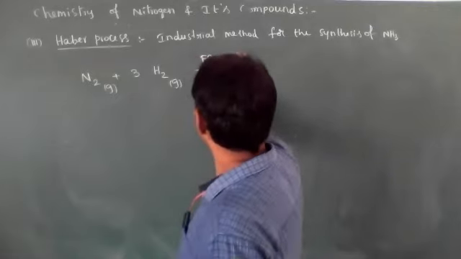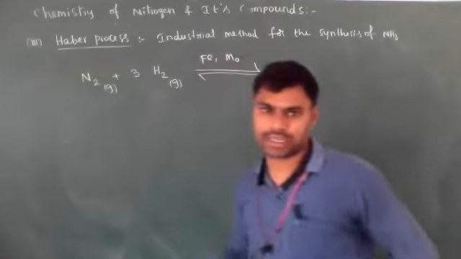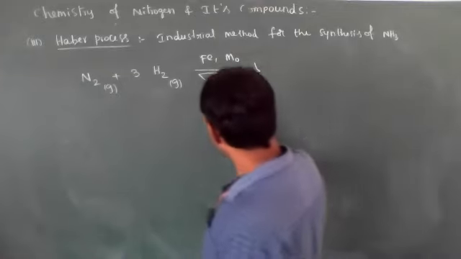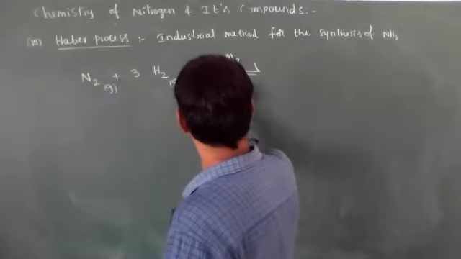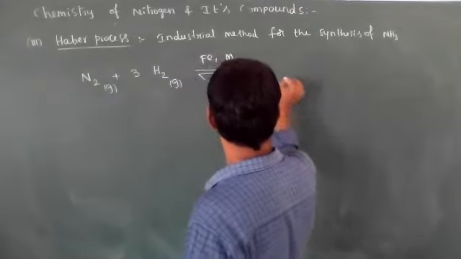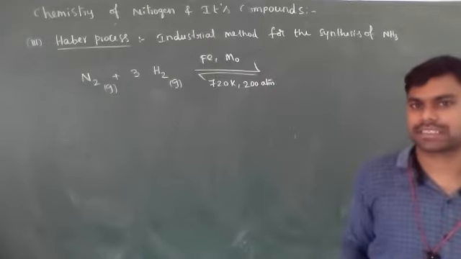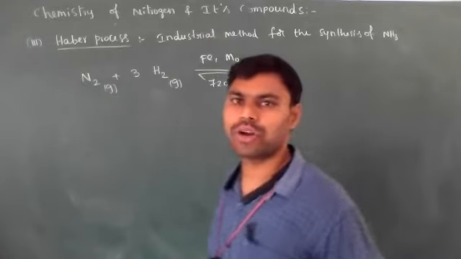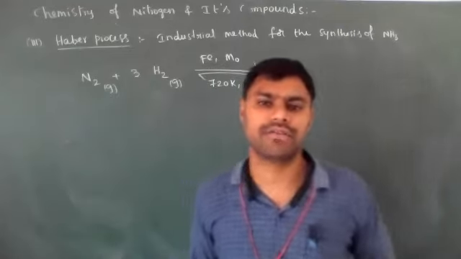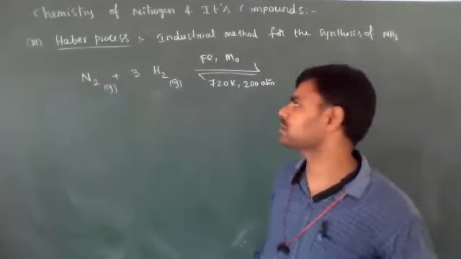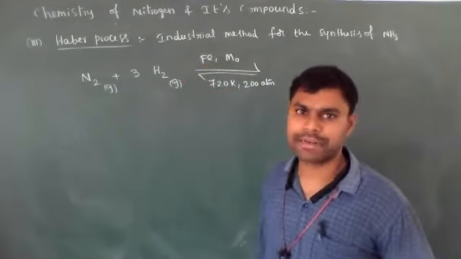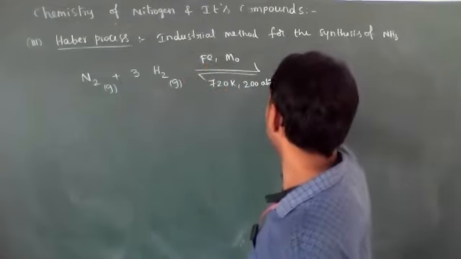Iron catalyst, and molybdenum is used as a promoter. The temperature is 720 Kelvin and the pressure is 200 atmospheres. These are the optimum conditions for the synthesis of ammonia in the Haber process: catalyst, temperature and pressure.